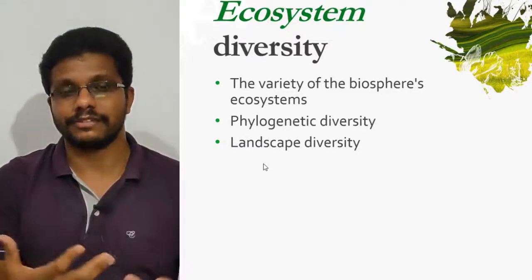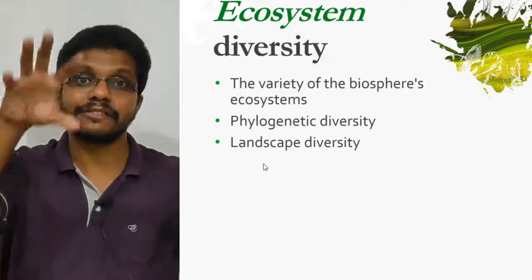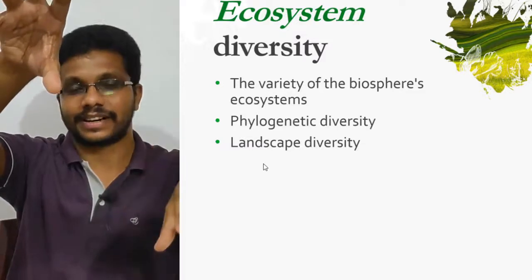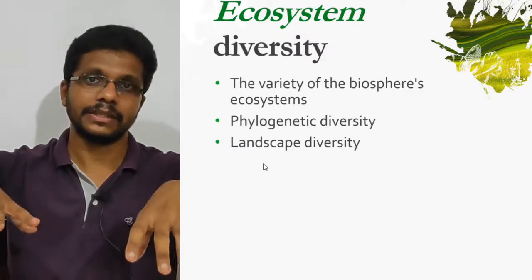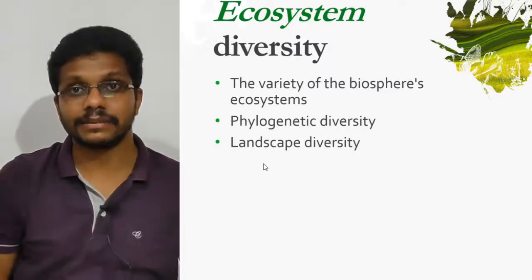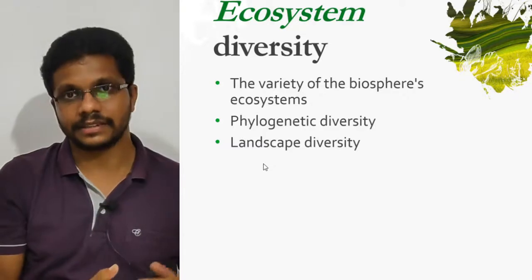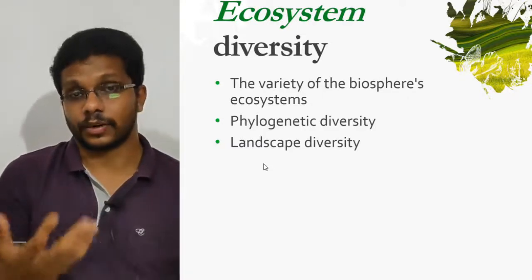Such ecosystems are more diverse. Different types of organisms are seen here. There is interaction between different levels. The mountain ecosystem is interacting with the freshwater ecosystem, or the freshwater ecosystem is interacting with the terrestrial ecosystem. So there is a continuous interaction between these organisms. There is a food web and food chains happening there. The species diversity will be more. Such ecosystems are more diverse.